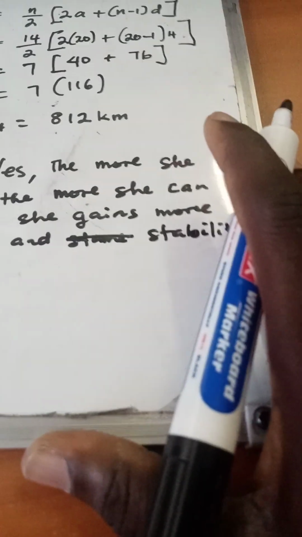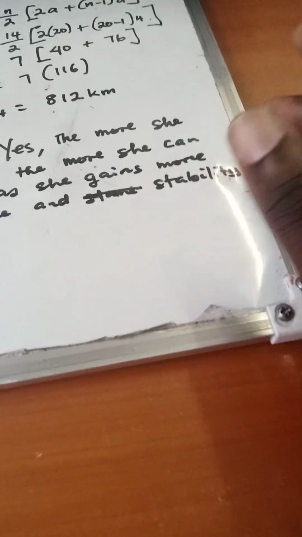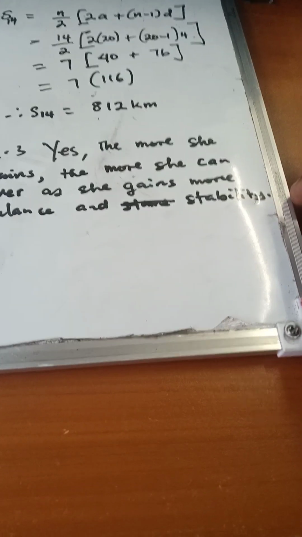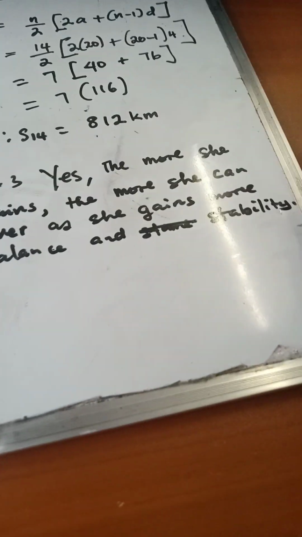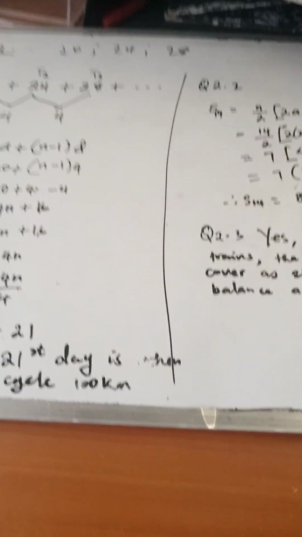Because in athletics, if you fail to train, then you cannot keep that daily rate of increase. But the more she trains, the more she gains power to run more. That's it in athletics. So that is the end of question number 2. We'll end here.